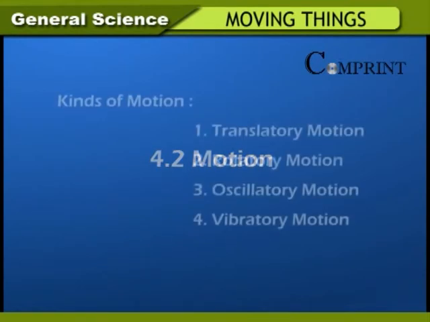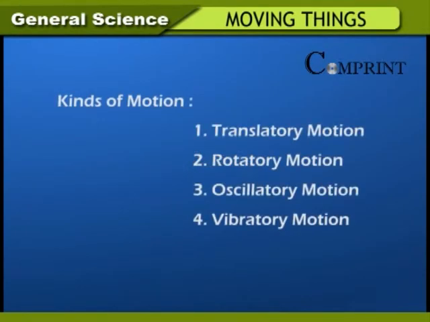Motion. Kinds of motion. 1. Translatory motion. 2. Rotatory motion. 3. Oscillatory motion. 4. Vibratory motion.